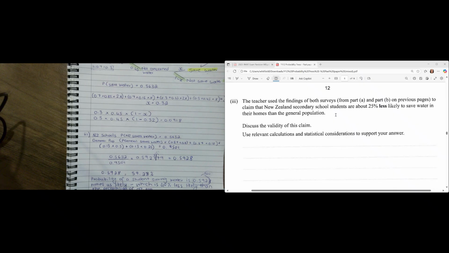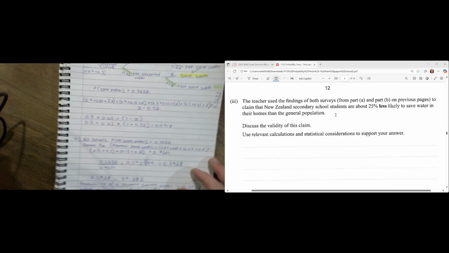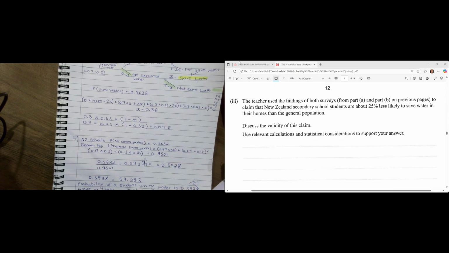So you could come up with a couple of reasons. My favorite one is the first one because it's the most logical, but that's just me. And from what I understand from the schedule, if you have a clear discussion about the validity of the claim and you got the correct relative risk, you would get your excellence.